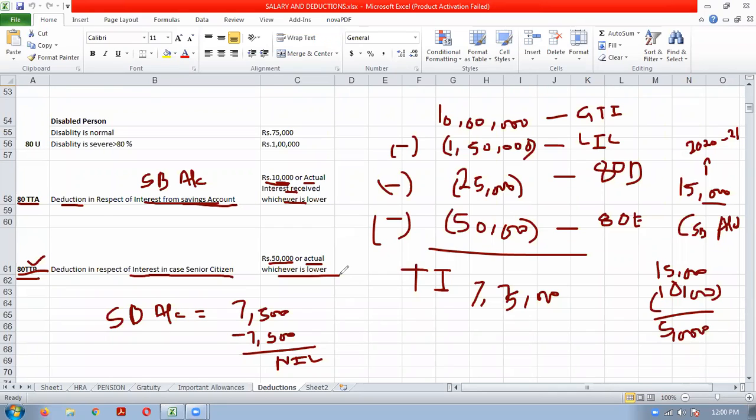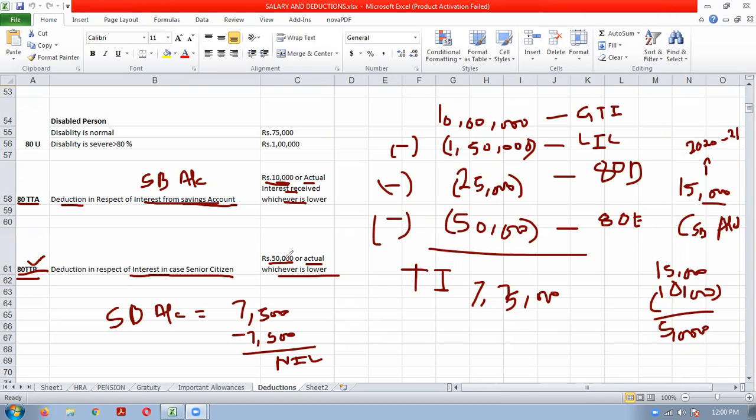What is the difference between 80TTA and 80TTB? Anybody can tell by reading this. What is the difference between 80TTA and 80TTB? First difference is that 80TTA is applicable for non-senior citizens. 80TTB is applicable for senior citizens. First. Second is the difference in the amount, 10,000 and 50,000.